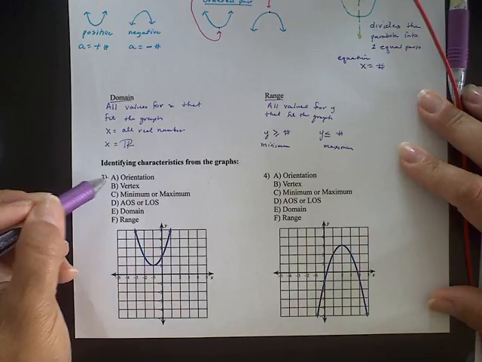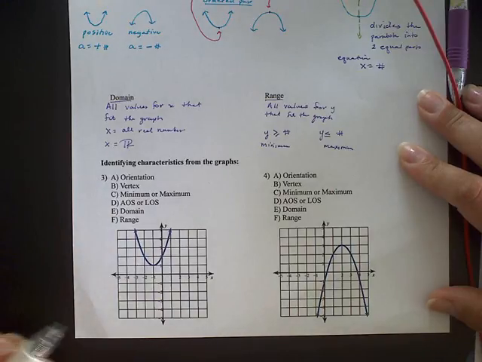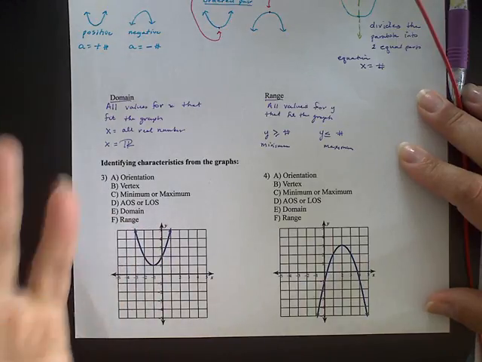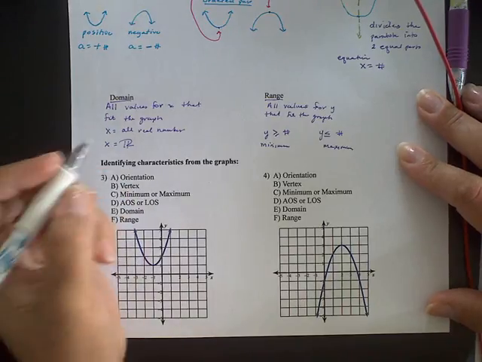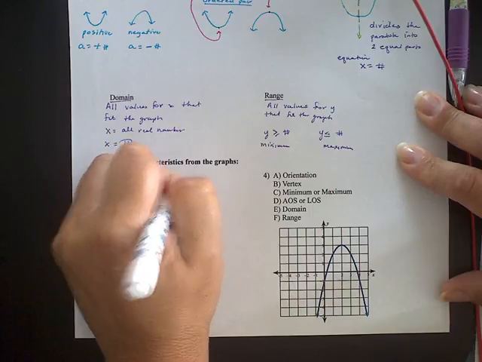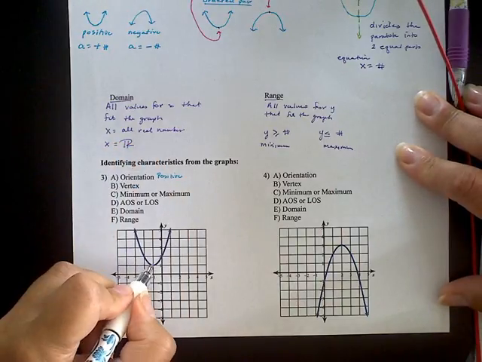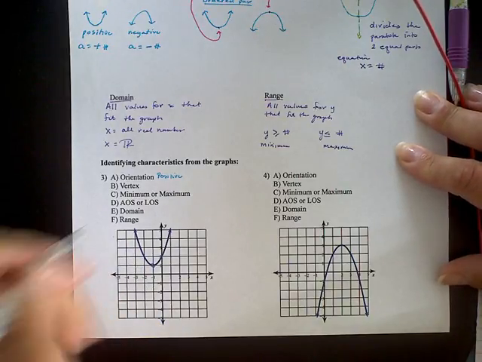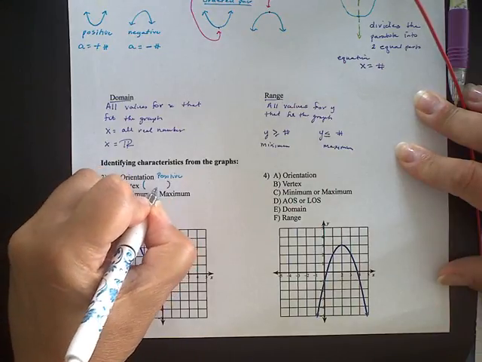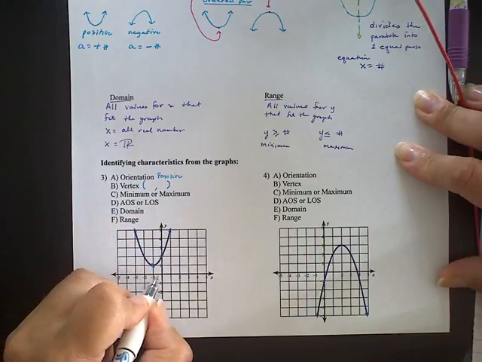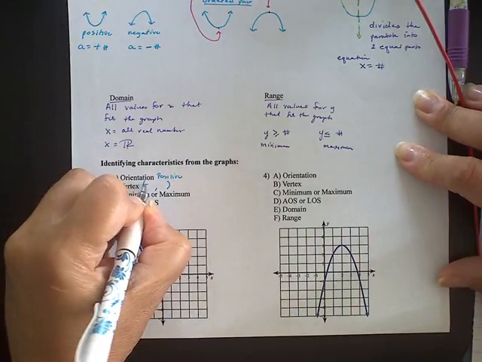So orientation, based on what we talked about: is there a positive or a negative orientation? The ends are going up. If you think of going up as the positive direction, the orientation for this is positive. The vertex is this point right here. What are the coordinates for that vertex? It is an ordered pair, so we're going to have parentheses, and we list the x coordinate first and then the y coordinate. So (-1, 1).